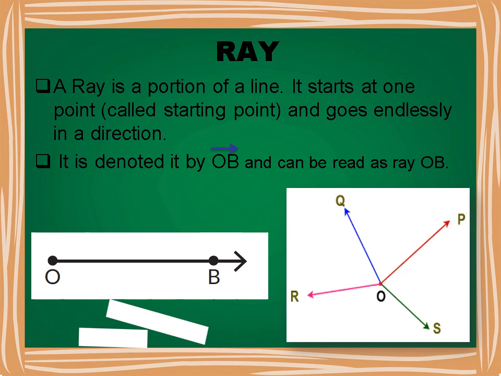For example, if a line from O to B is extended endlessly in the direction of B, then we get a ray OB. When naming a ray, it is denoted by drawing a small ray on top of the name of the ray.